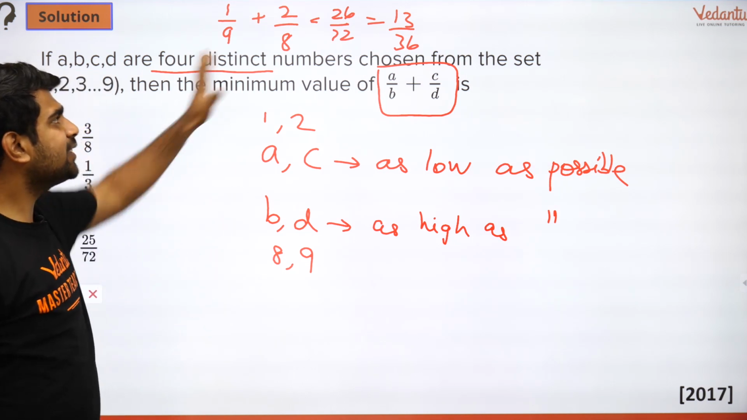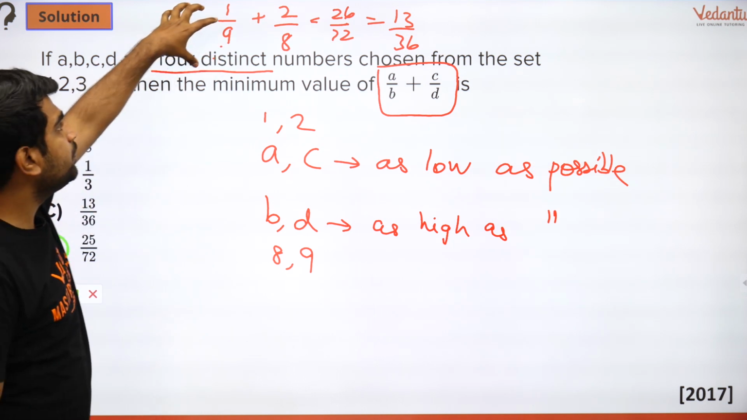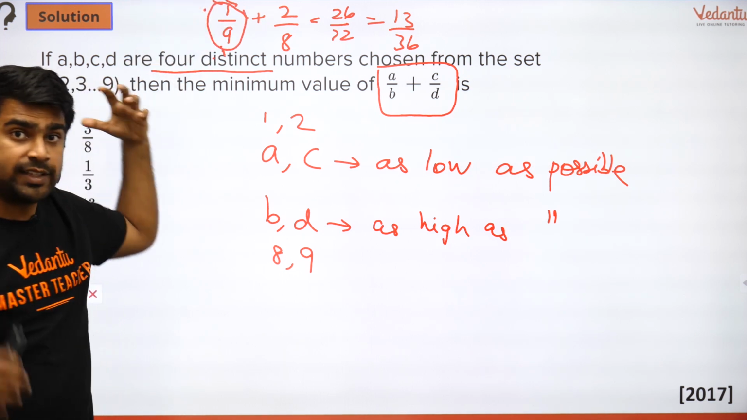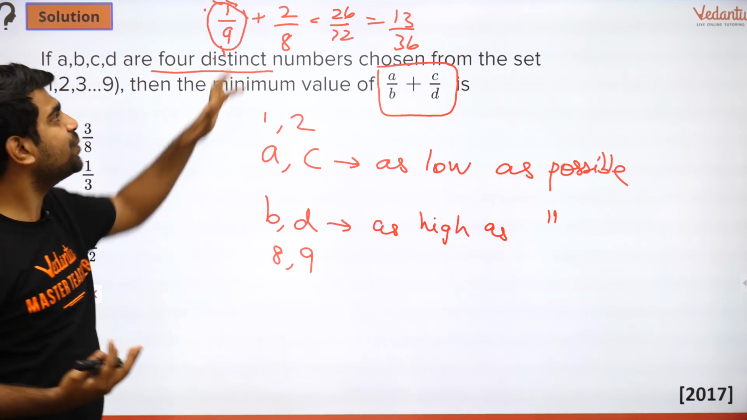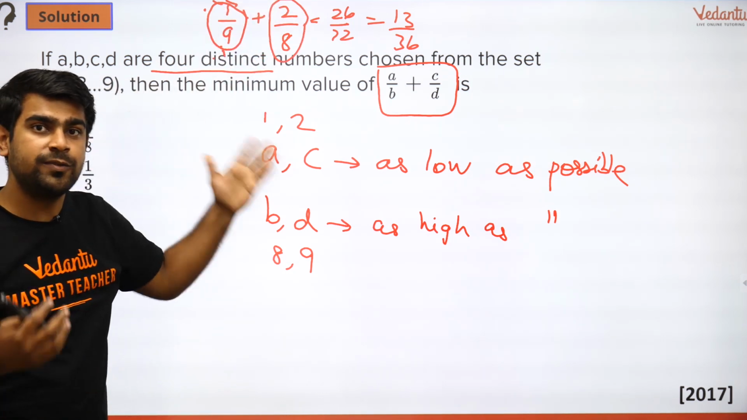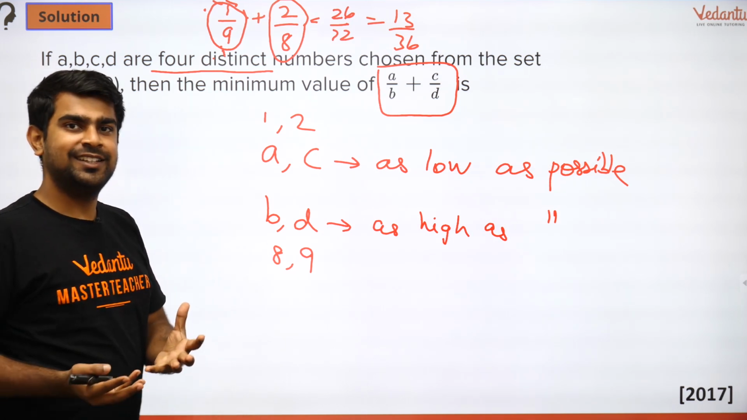Okay. What is the mistake here? The mistake here is what you did was you tried to minimize this to a very great extent. That's good. I like it. But what about this term? This term is not very small. 2 by 4 is how much? 0.25. 0.25 is not a very small value.